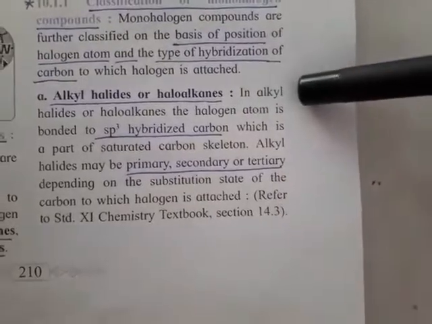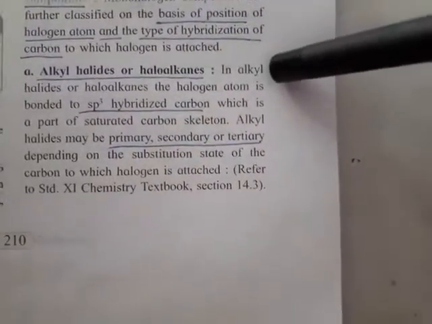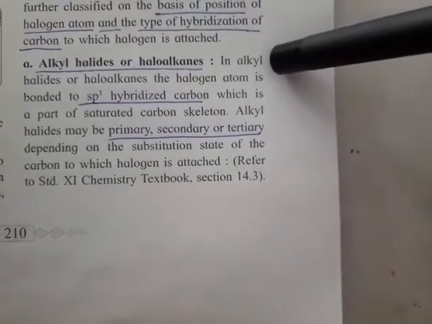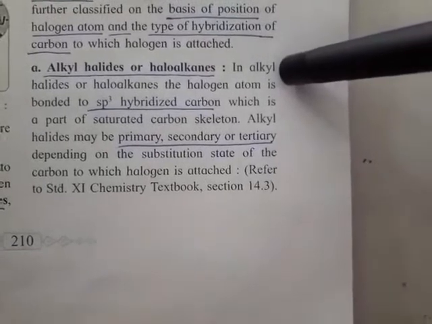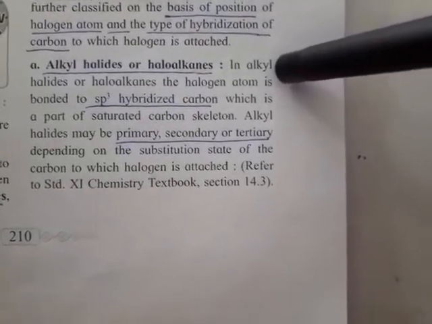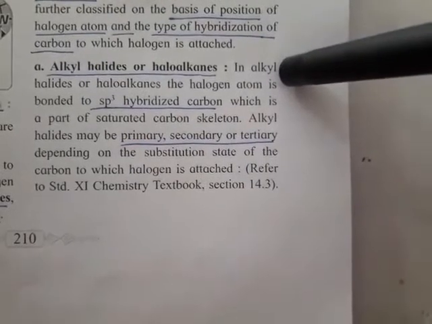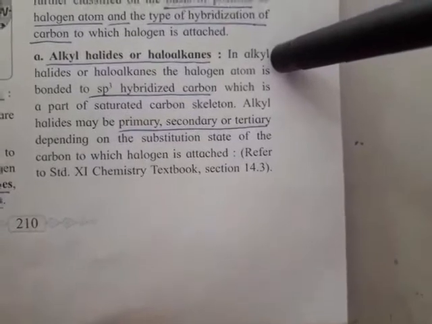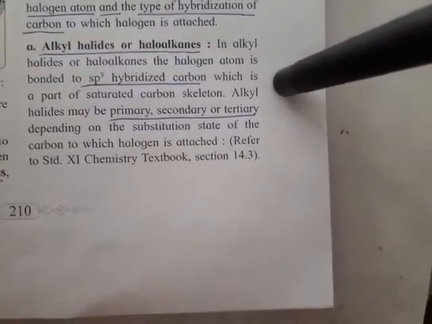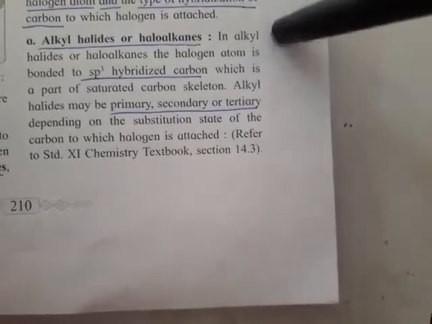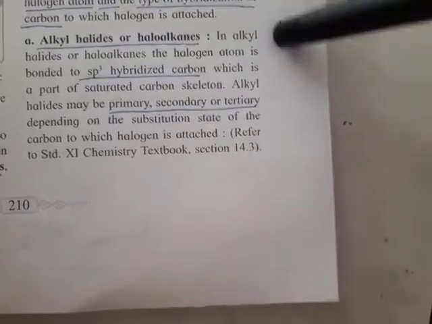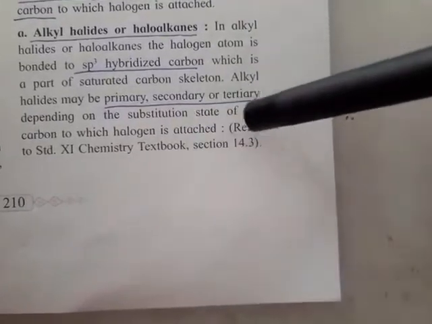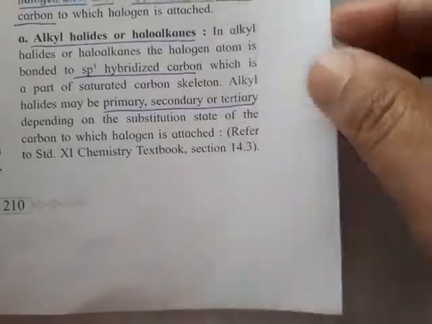First one, already we have discussed this, alkyl halide or haloalkanes. Very simple: an alkyl group is obtained by removing one hydrogen of an alkane. Alkane minus one hydrogen gives the alkyl group. When we satisfy its valency by a halogen, we get alkyl halide. So alkyl halides always have sp3 hybridized carbon. These are divided into three types: primary, secondary and tertiary alkyl halides.